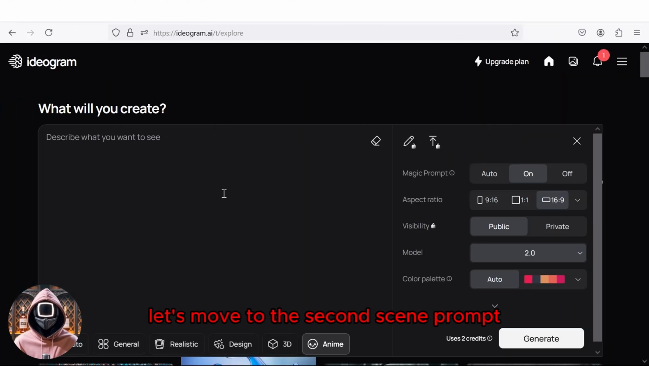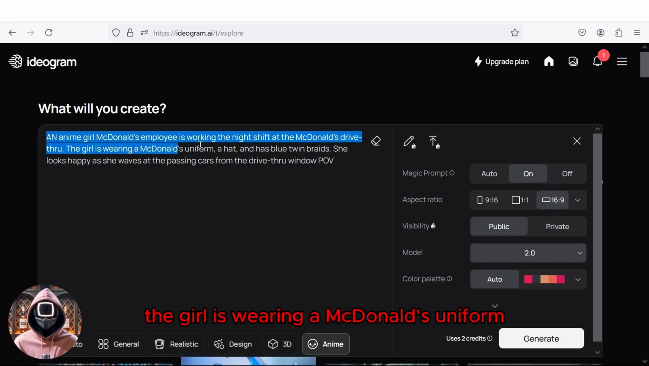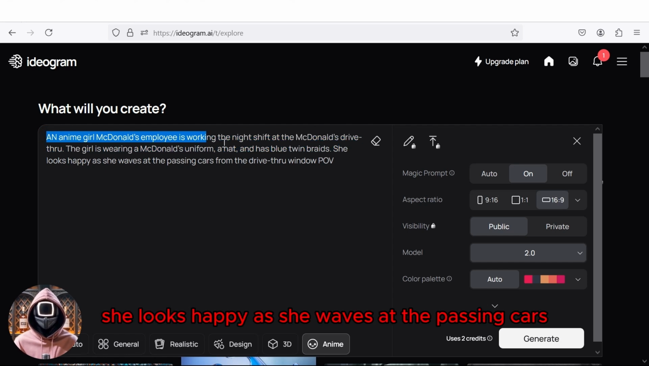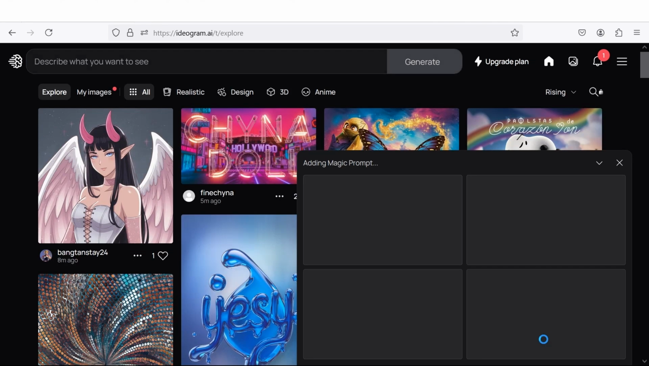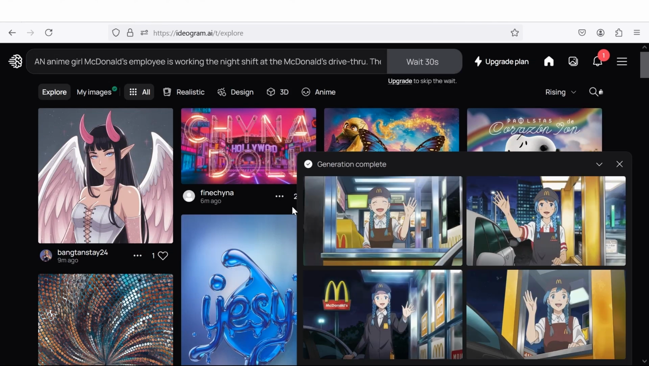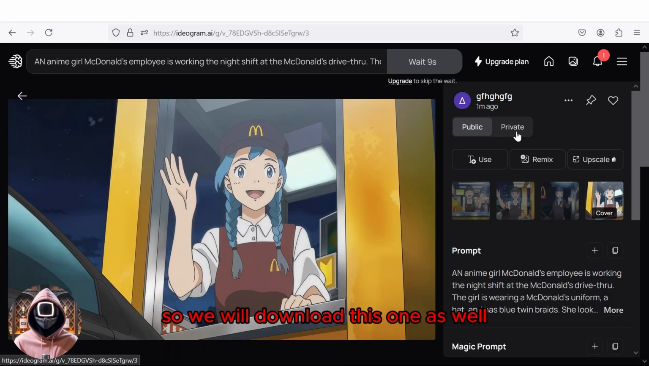Let's move to the second scene prompt, which was, an anime girl McDonald's employee is working the night shift at the McDonald's drive-thru. The girl is wearing a McDonald's uniform, a hat, and has blue twin braids. She looks happy as she waves at the passing cars from the drive-thru window POV. The fourth result looks once again great and it fits our prompt, so we will download this one as well.